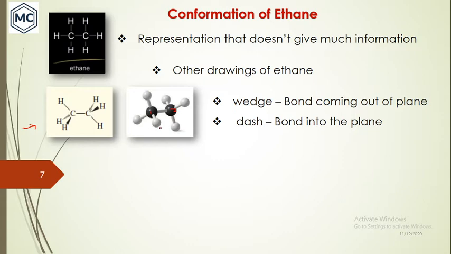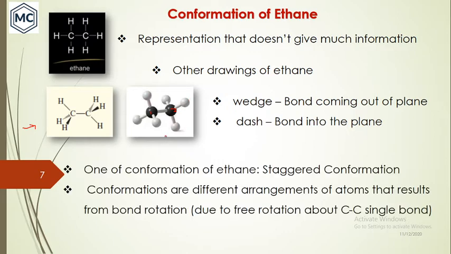The same representation or model you can see here. This hydrogen is out of the plane, and this hydrogen is into the plane. Here these two hydrogens are downward, and these two hydrogens are up, and this is in the same plane. This representation, one of the conformations of ethane, is called the staggered conformation.